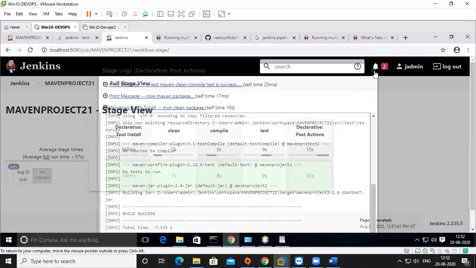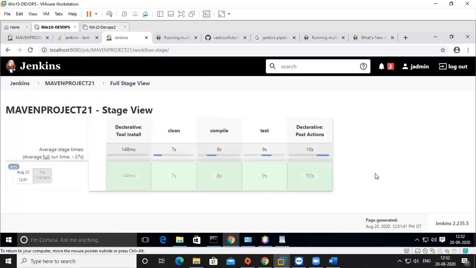So here, why we should use pipelining in project things. Why are we declaring different steps for each part? So we can understand which part is the problem, clean problem or compile problem, test problem, package problem, or any code declaration problem inside your project, or maybe you want to execute the next level.